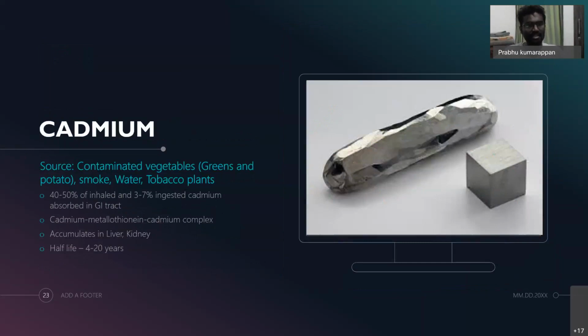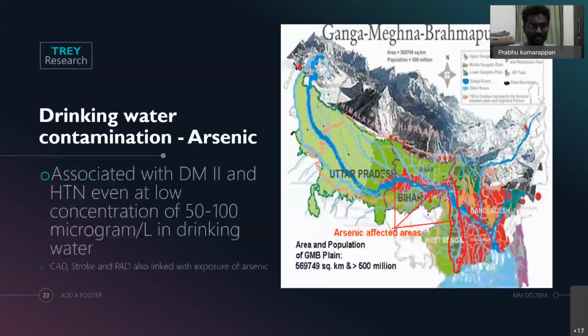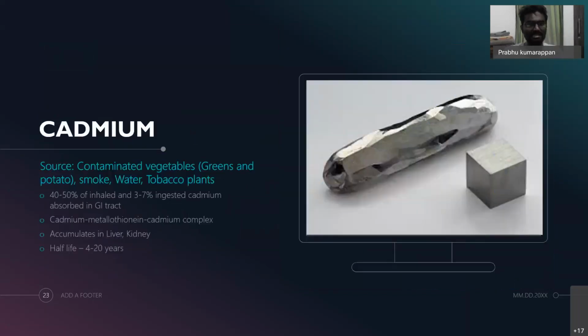So cadmium is released from contaminated vegetables, especially the greens and the potato, which we all eat every day, and also the smoke in the air, as we have seen in the previous slides, like the paper mills and other things, and water contamination by cadmium. And the important thing is that cadmium is also seen in higher concentration in tobacco plants. So those who use tobacco more will also get higher exposure to cadmium levels.